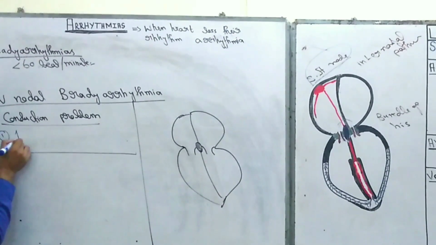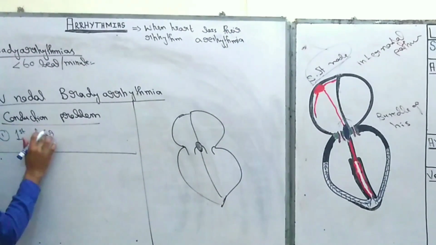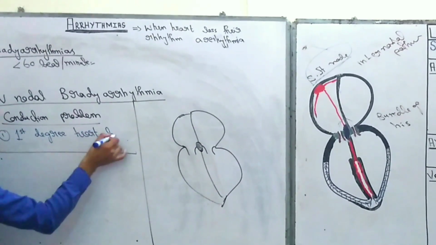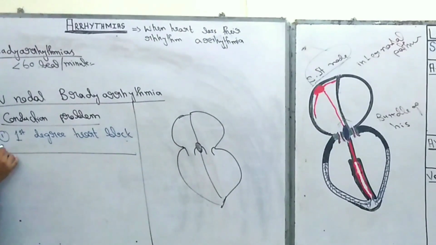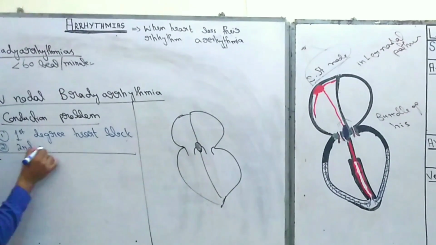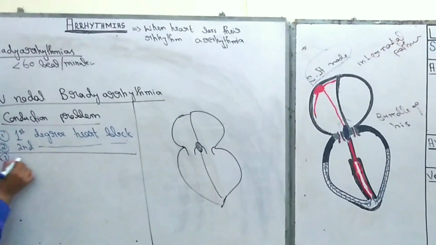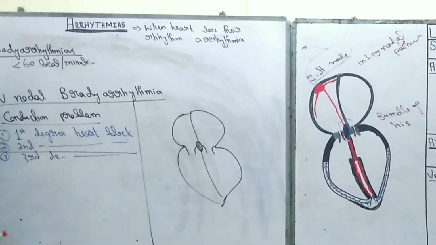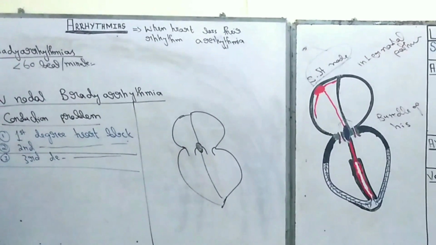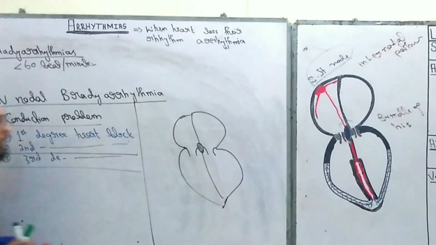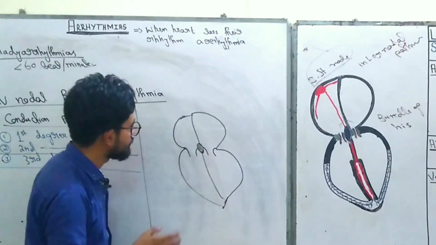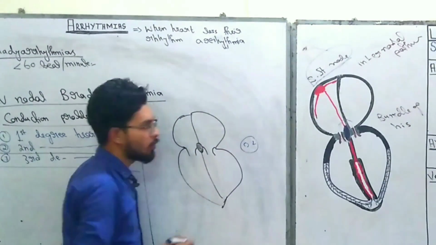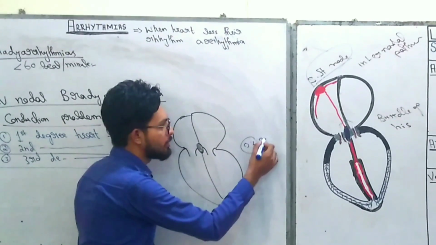First one is first degree heart block, second degree heart block, and again third degree heart block, right? So now let's come to the first one. The first degree heart block means the AV node normally delays about 0.2 seconds.